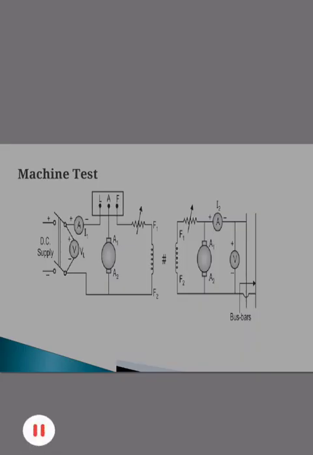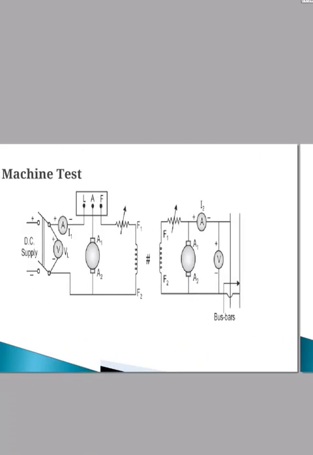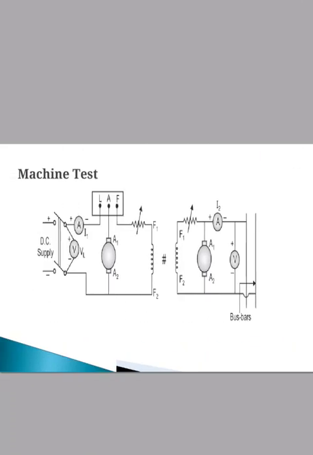See here in the image, we have to test the DC shunt machine, and the generator is supplying electrical power at voltage V. Its load current is I2. The motor works at voltage V and draws current I1. Therefore, the output of the generator is V into I2 watt, then the input is V into I2 divided by the efficiency of the generator.